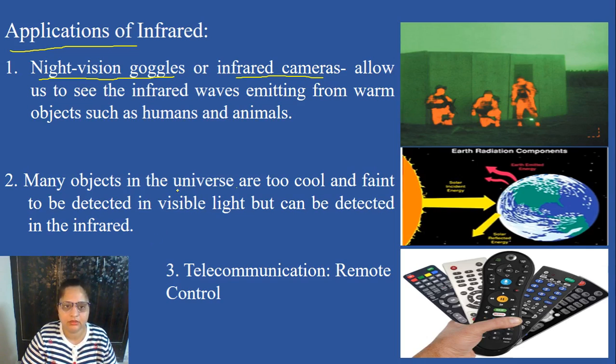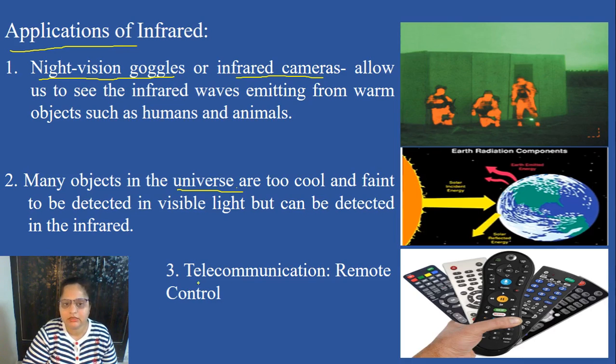In the study of the universe, many objects are too cool and faint to be detected in visible light but can be detected in the infrared. As you know, you can see with the help of infrared in the dark also. So it is helpful in the study of objects of the universe which are very far and not visible.